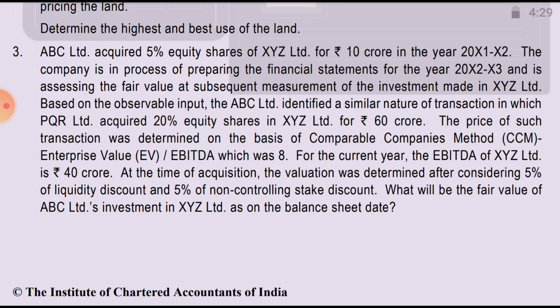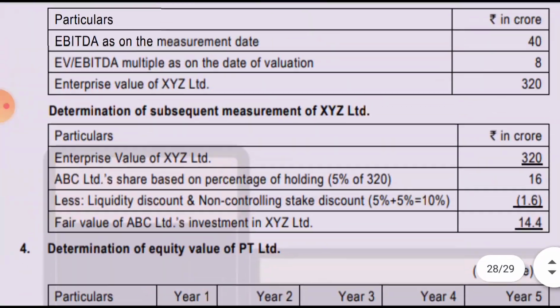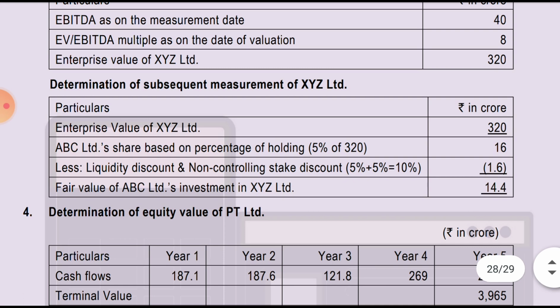So 40 into 8, 320, that will be the enterprise value, and then that 320 multiplied by 5%, because ABC Limited has acquired 5%. First we'll take EBITDA, then multiply by 8, 320, the enterprise value. ABC share was 5%, that is 16, less liquidity discount and non-controlling stake discount.